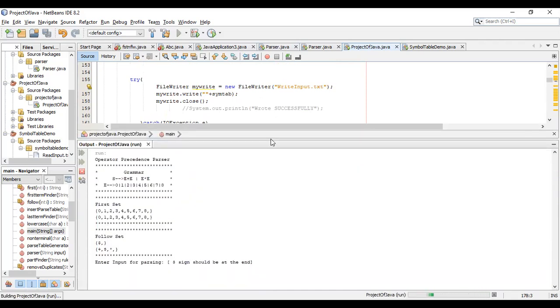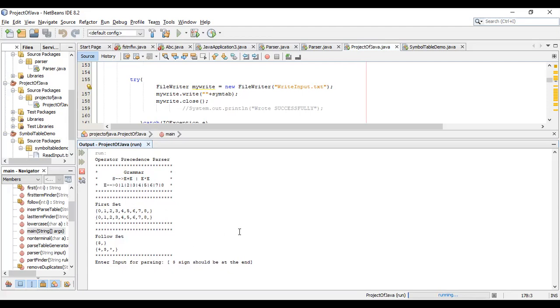In this program, the compiler is an operator precedence parser. We have the grammar S is equal to E plus E or E multiplied by E, and E is equal to 0 to 8. This is the grammar we have taken. According to this grammar, we have generated our program, the first set. The first set for S, and for E, is 0 to 8. Of course, from 0 to 8, these are the first set of S and of E.